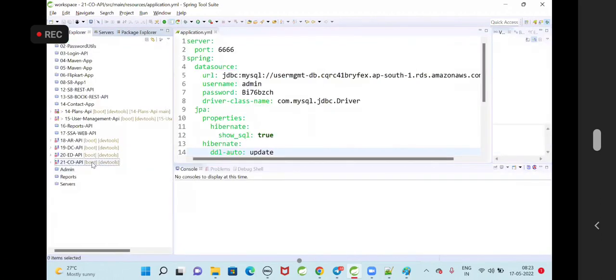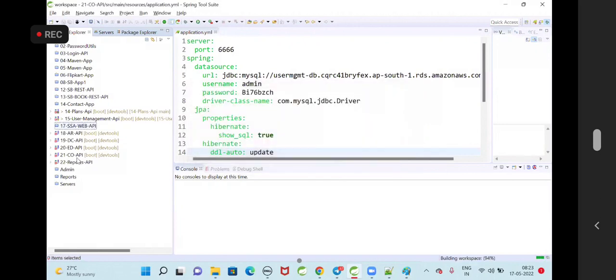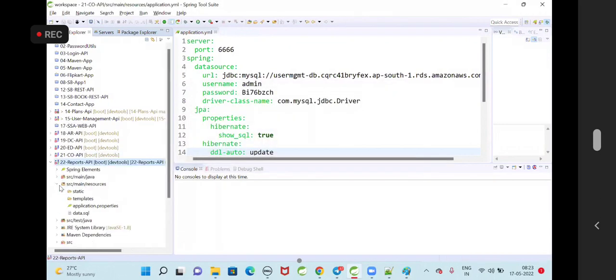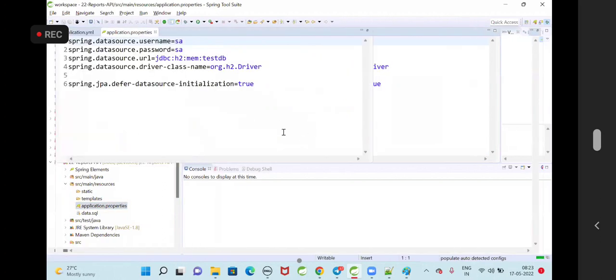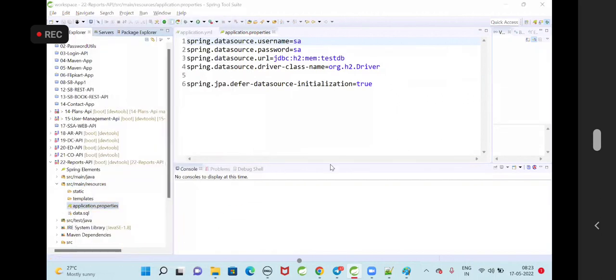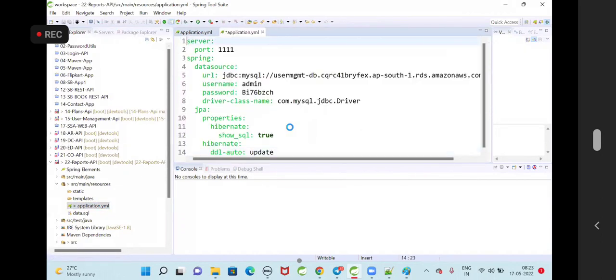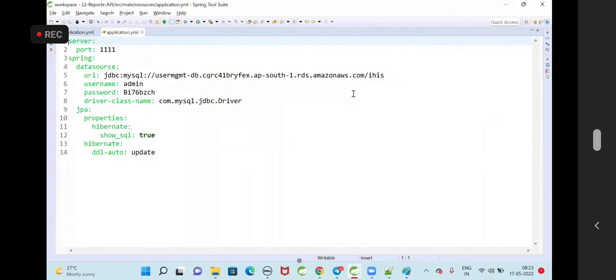CO API is ready. The last one is the reports API. Let me make it 7777. Reports API also should communicate with the database. So here I'm going to configure this as a YML file. Convert the properties to a YML file, application.yml, and configure these details. The reports API is also communicating with HIS.